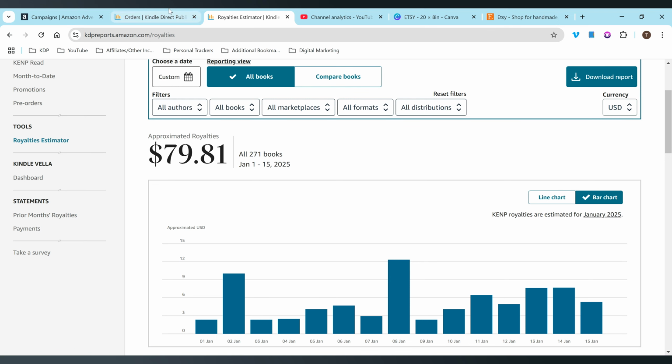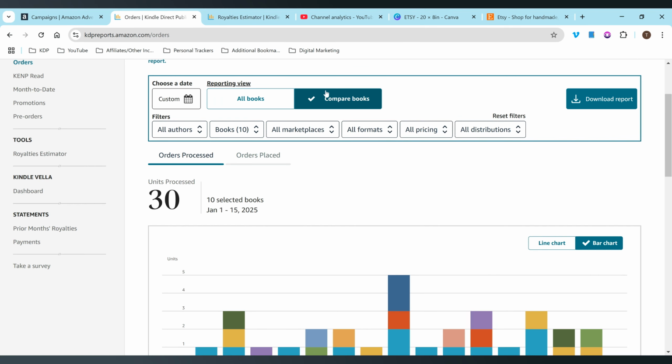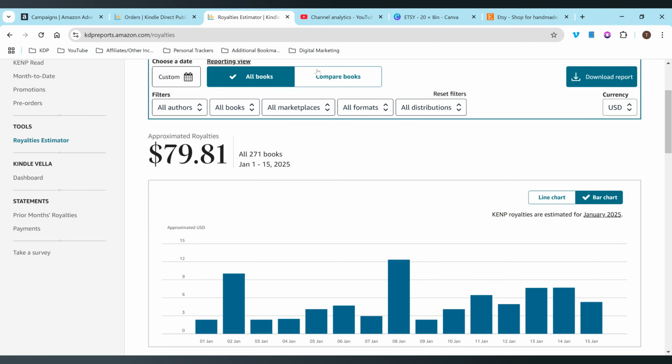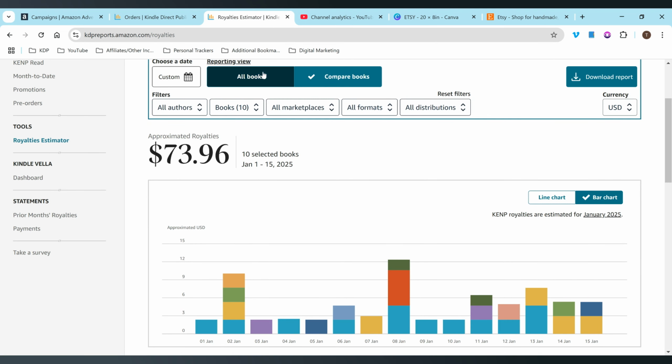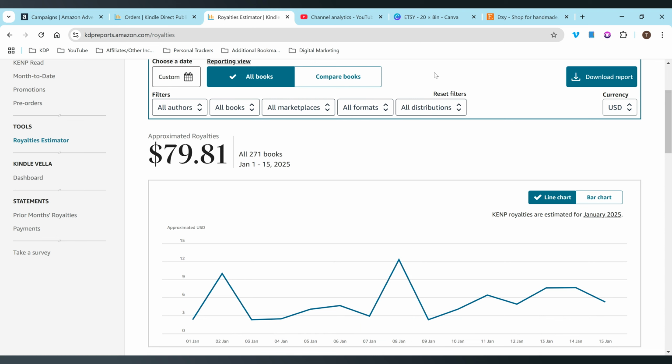And then I'll show the top 10, just to show it looks like 10 books sold 30, so the majority of the sales. 10 books, $73.96. So again, the majority of the sales so far. So you don't need to have hundreds of books to make money with KDP. You really just need one book to start making money.